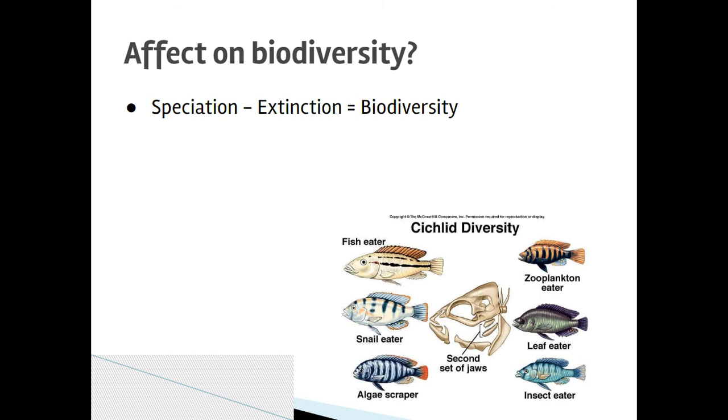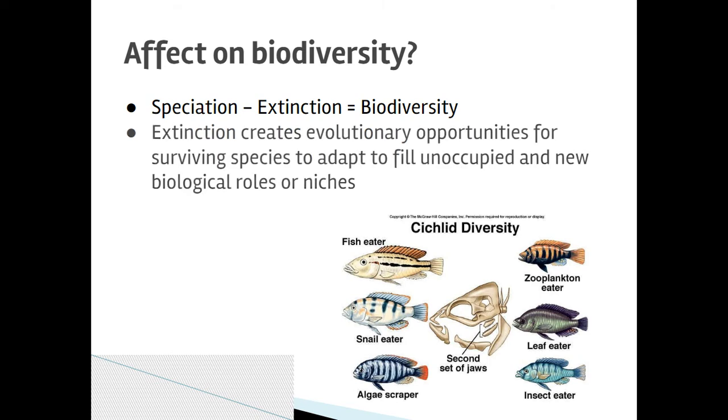Then that's going to result in an increase in biodiversity. Okay. And just like changes in ecosystems, like secondary succession, extinction itself creates opportunities for whatever species are left behind to fill in those roles and those niches in those communities. So extinction in and of itself is not necessarily bad.